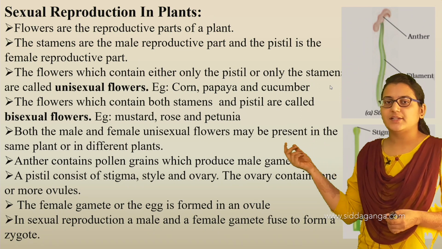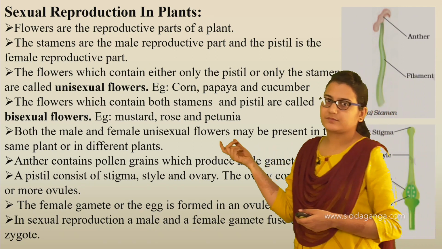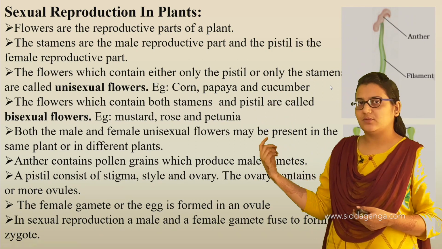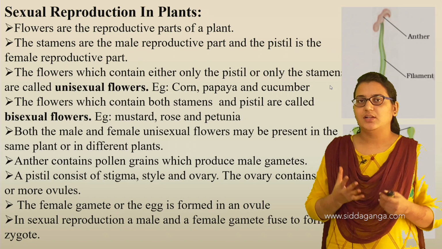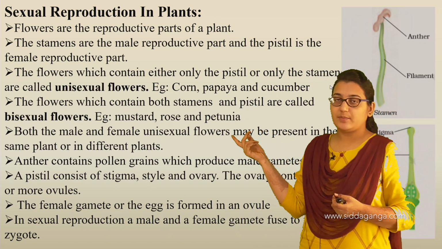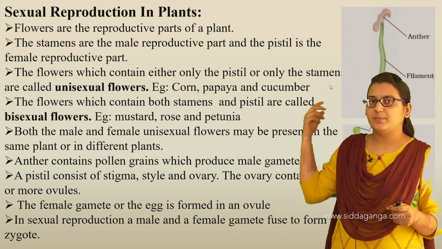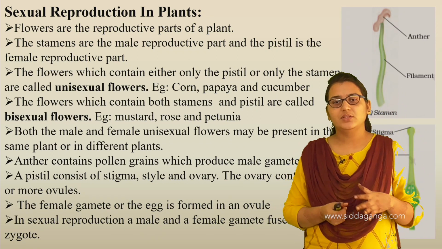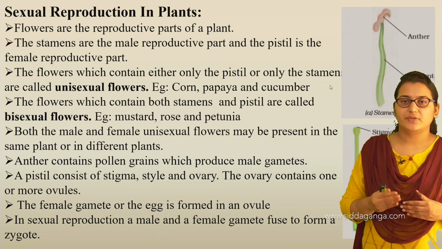Now the flowers which contain both stamen and pistil are called bisexual flowers. The flowers which have both the male and female reproductive parts together in the same flower are called bisexual flowers. Examples are mustard, rose, petunia and hibiscus. The best example is hibiscus. You can clearly find stamen and pistil in that. Both male and female unisexual flowers may be present in the same plant or in different plants.